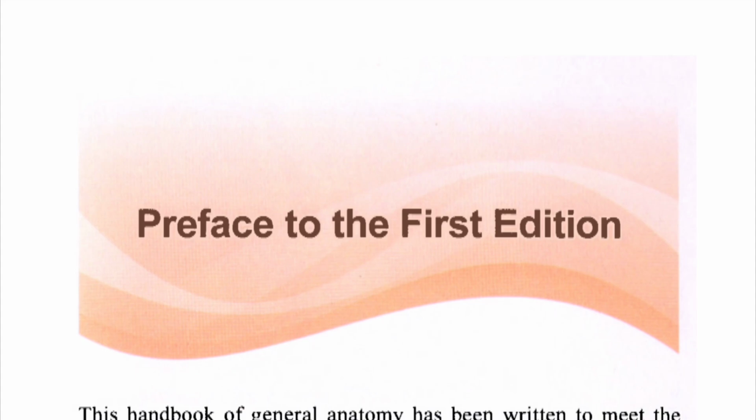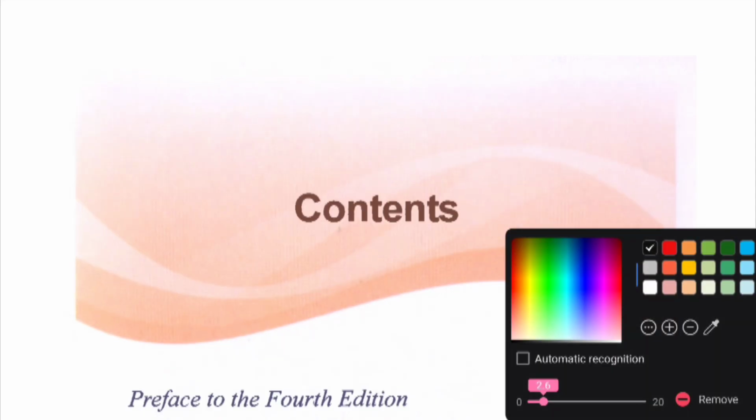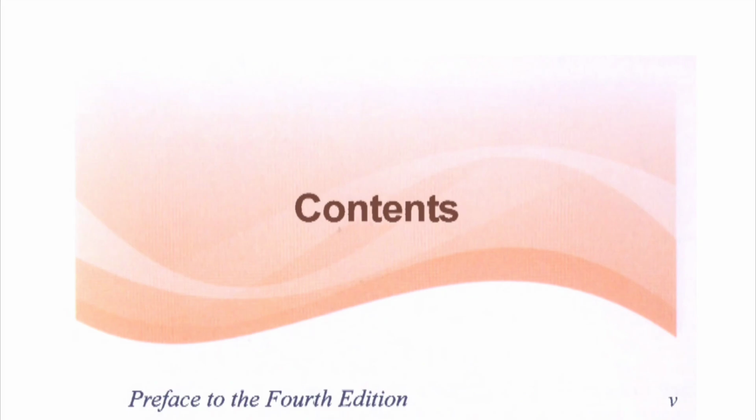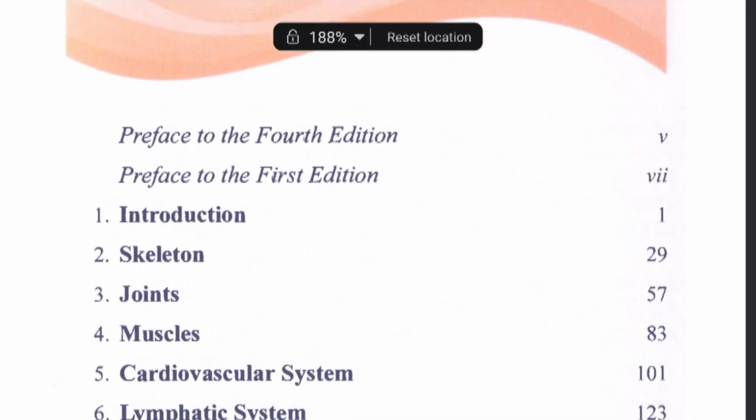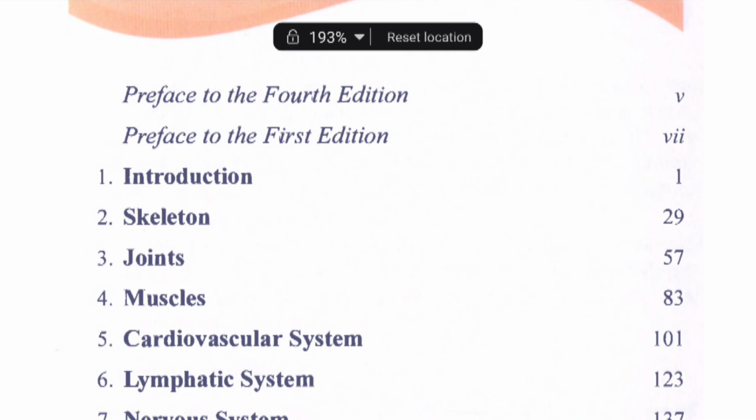What we study in general anatomy is the basic things about these body structures, as we have studied at the school level. So let's talk about the contents. First we'll discuss the introduction part: what is anatomy, how it developed, how it was discovered, the basic things that we focus on while studying anatomy, and the basic terminologies.